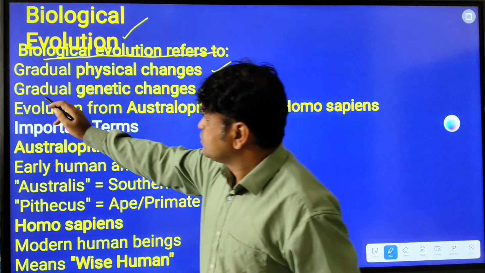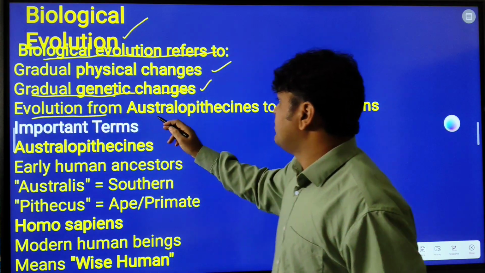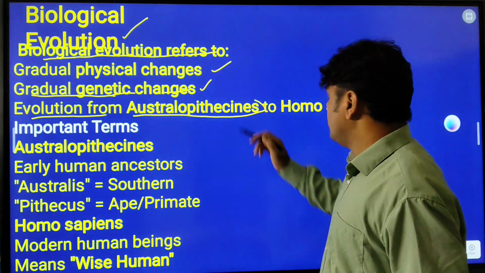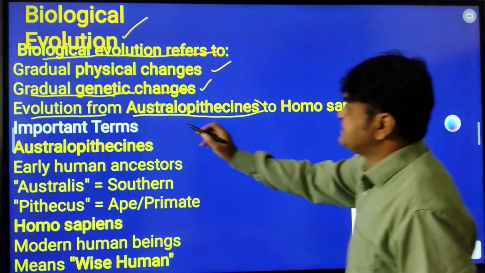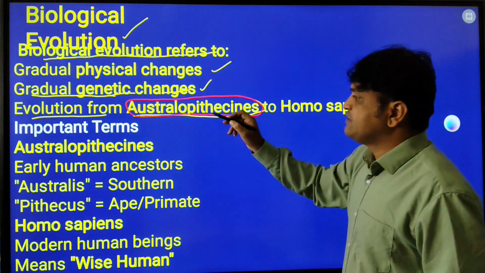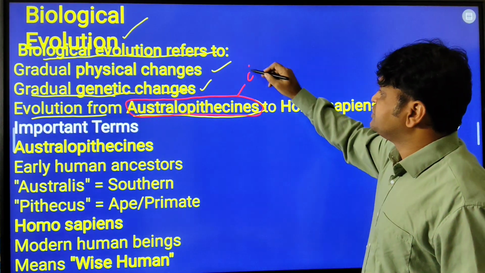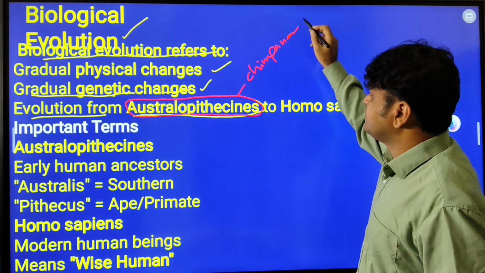So, evolution means gradual genetic changes, then evolution from Australopithecines. I told you about this. What is Australopithecine? This is very, very important. This Australopithecine came from the chimpanzee. Earlier we had chimpanzees, right?